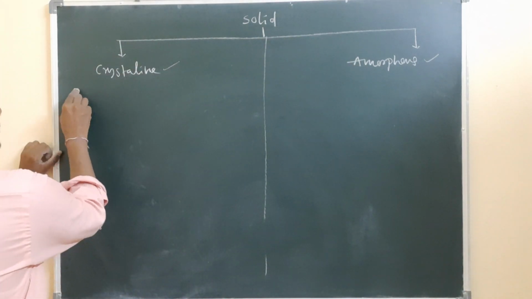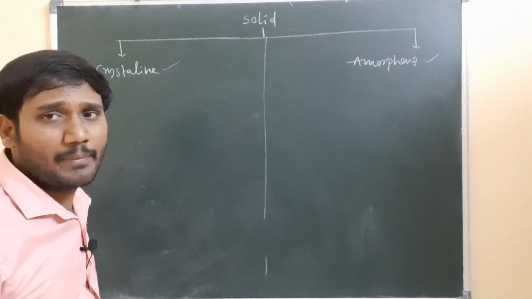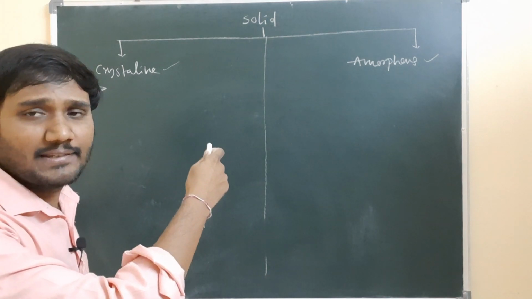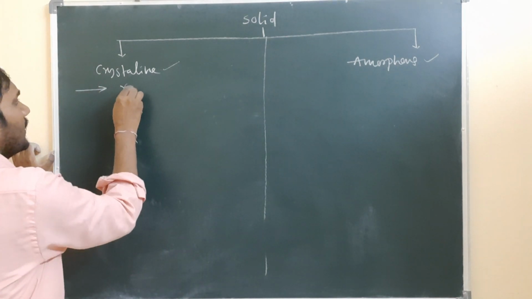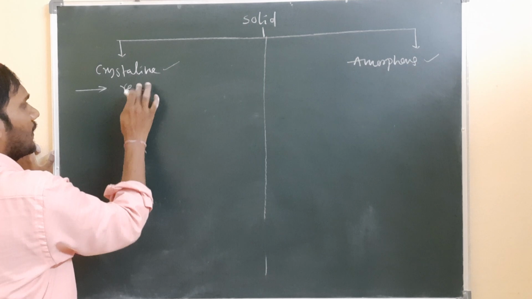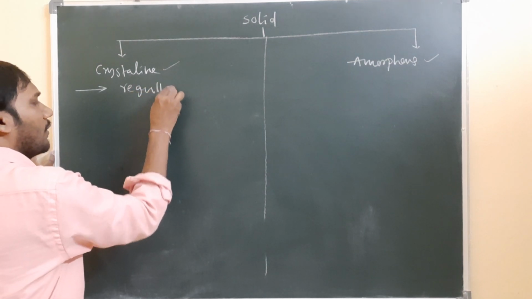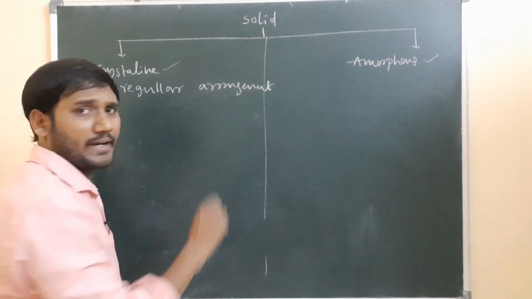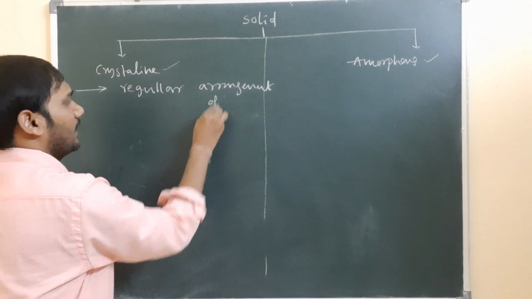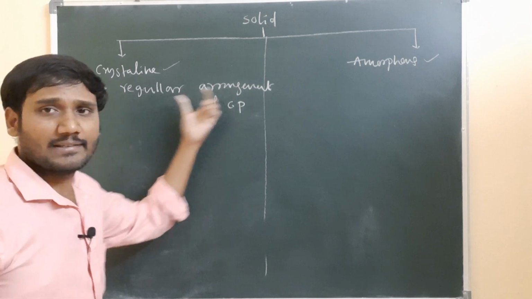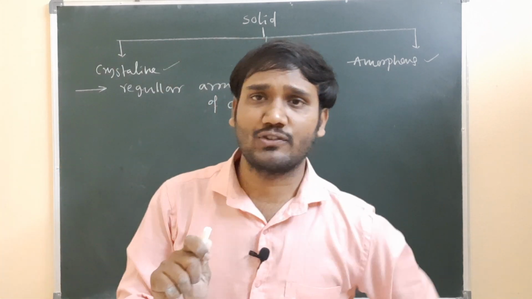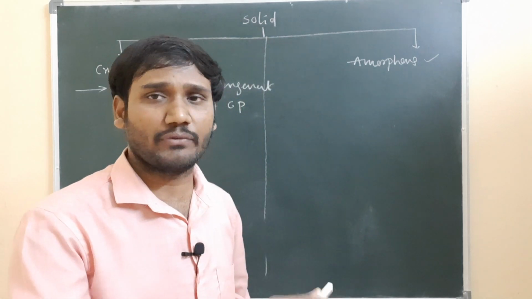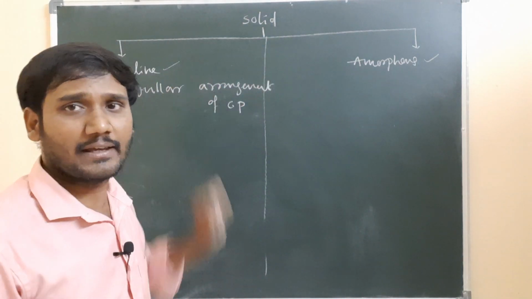A crystalline solid is formed by the regular arrangement of the particles. The crystalline solid means what? Regular arrangement of constituent particles is present. That is called a crystalline solid. In a solid, if the constituent particles follow a regular trend or regular arrangement, the resulting solid is a crystalline solid.